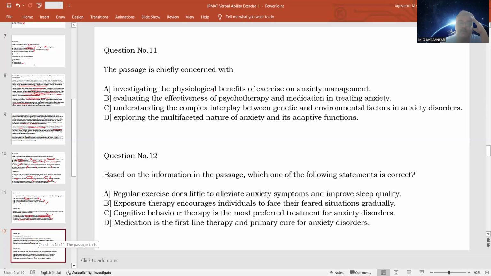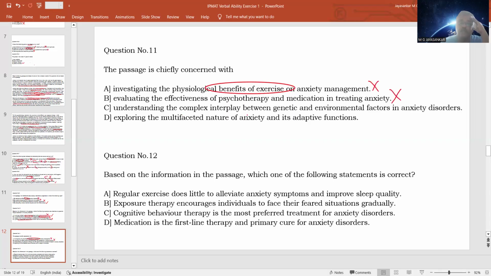Option A, investigating the physiological benefits of exercise on anxiety management. Is this a chief idea? It is only a supplementary idea. It is not the main idea. The benefits of exercise are given only in the fourth or fifth paragraph. The passage is not mainly concerned with talking about the benefits of exercise. Option B, evaluating the effectiveness of psychotherapy and medication in treating anxiety. Again, it is a supplementary idea. It is talking only about one aspect of anxiety disorder treatment.